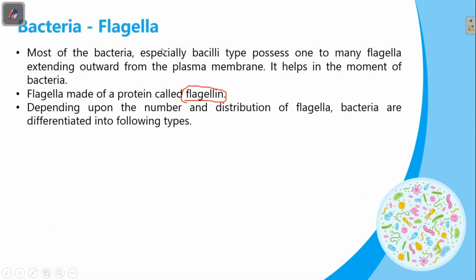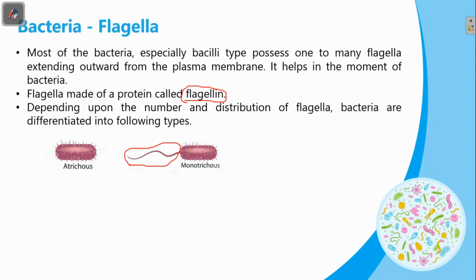Depending upon the number and distribution of flagella, bacteria are differentiated into the following types. Let us see. First one, atrichous. Here the flagella are absent. Next one, monotrichous. A single flagellum is present at one side of the bacteria.